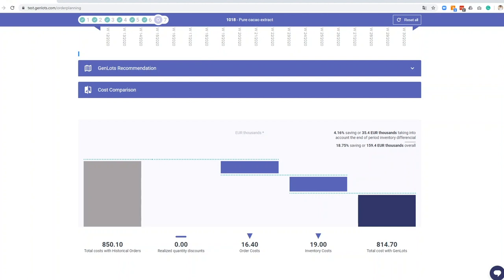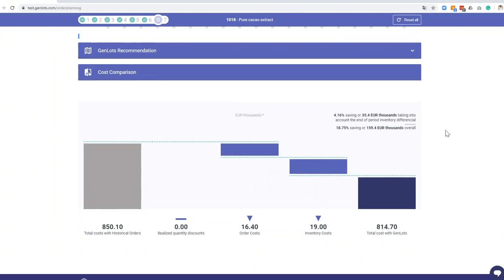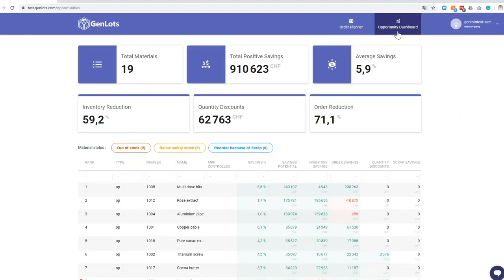Now let's go to the new feature that we have with GenLots developed over the last few months in collaboration with our clients. So instead of calculating every plan individually through an action by the planner, we calculate all the different optimal order plans upon import. Meaning that we can have here a table.